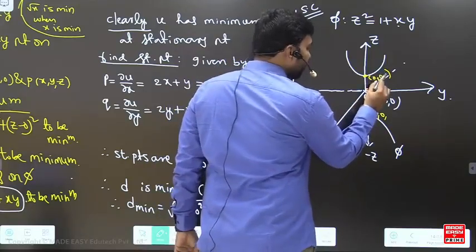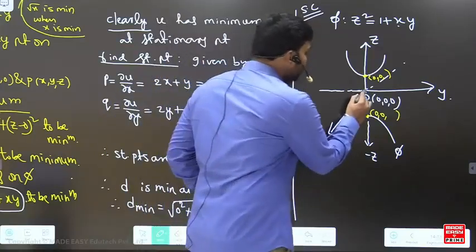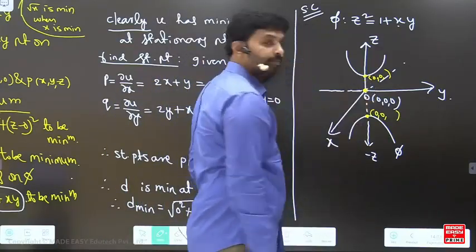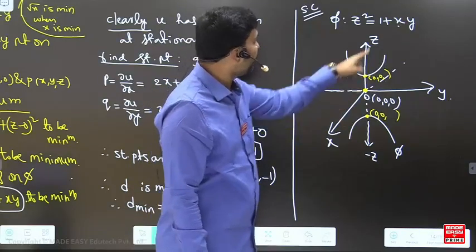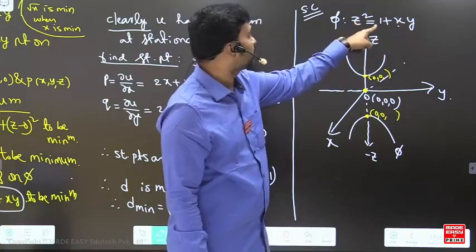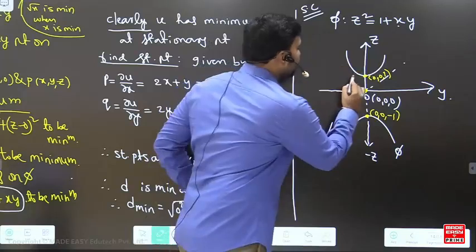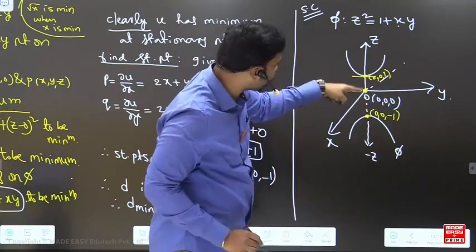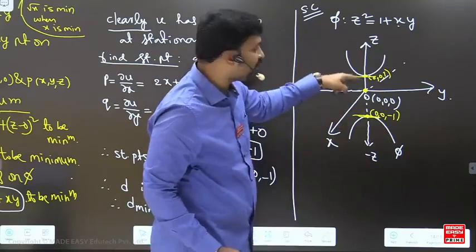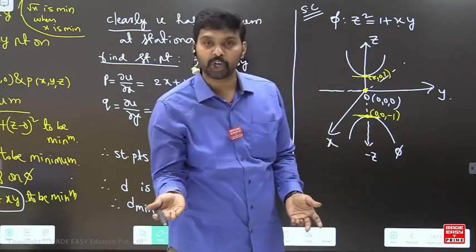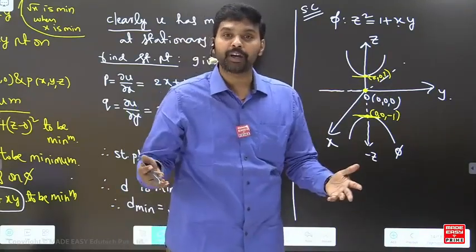So what should be the value here? Can I say this is a perpendicular distance from these 2 points? So the perpendicular distance from these 2 points is what here? If you put x equal to 0, y is equal to 0 in this, z is equal to plus 1 or minus 1. Since this is a perpendicular distance at this point, we always know that the perpendicular distance will be the shortest distance. So the shortest distance will be 1. This is graphically better.